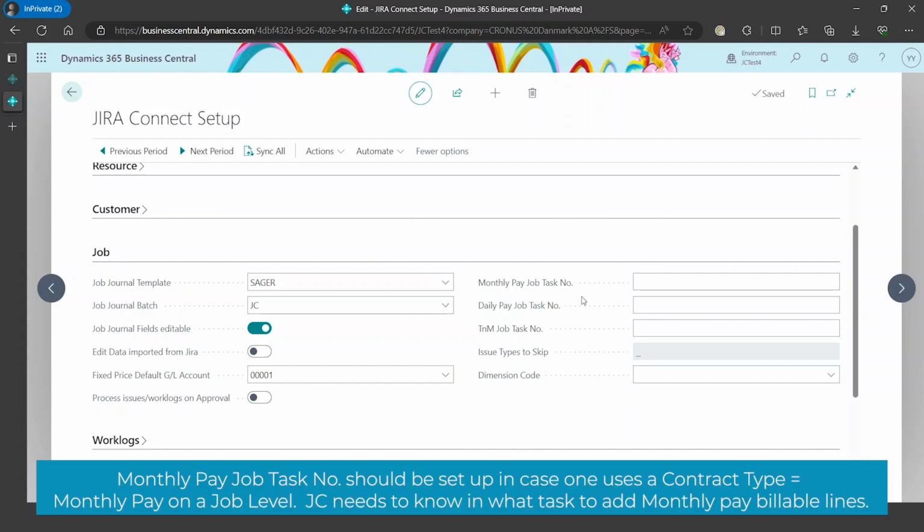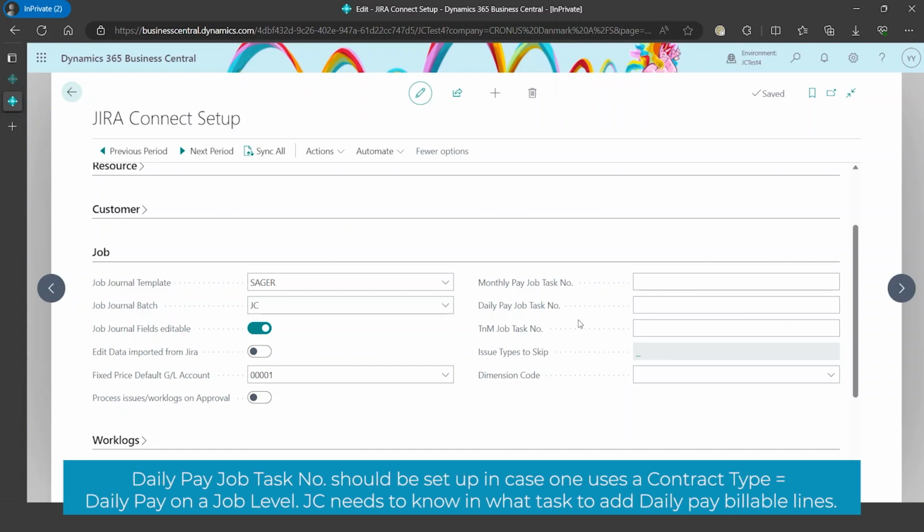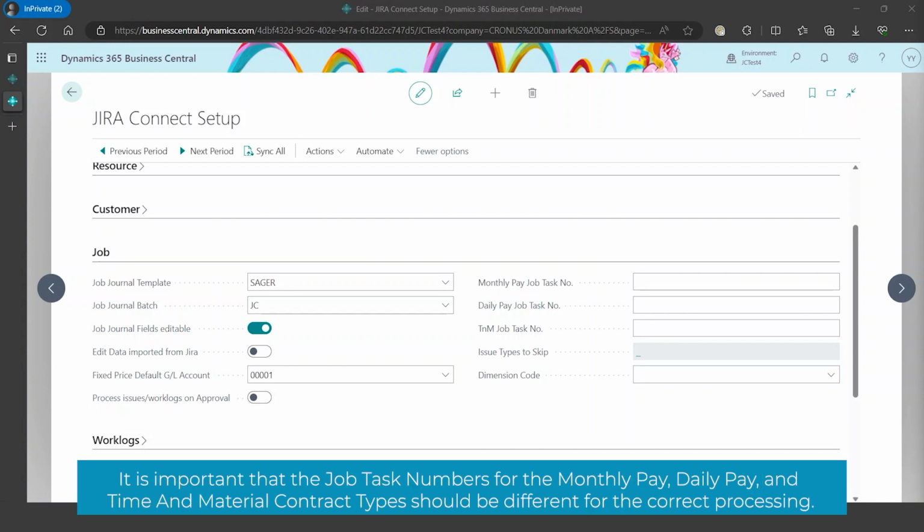Monthly pay job task number should be set up in case one uses a contract type monthly pay on a job level. Jira Connector needs to know in what task to add monthly pay billable lines. Daily pay job task number should be set up in case one uses a contract type daily pay on a job level. Jira Connector needs to know in what task to add daily pay billable lines. It is important that the job task numbers for the monthly pay, daily pay, and time and material contract types should be different for the correct processing.